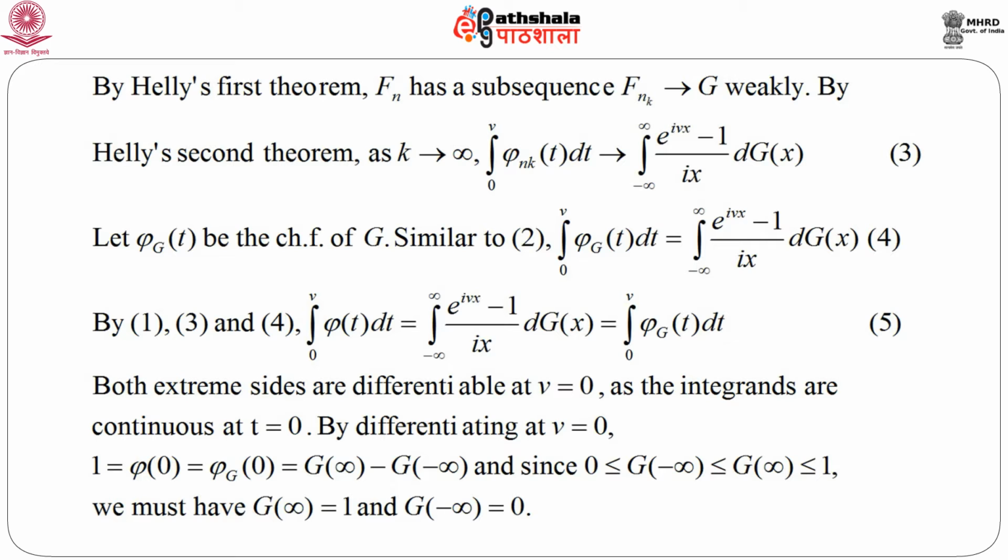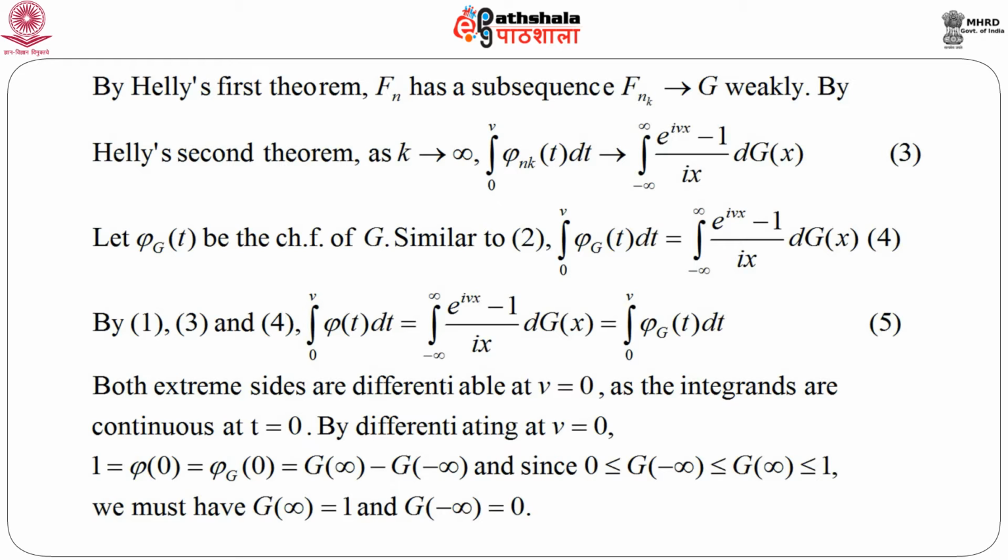Let small phi g t be the characteristic function of capital G. Now, similar to 2, that means the previous equation in the last page, the integral from 0 to v of phi g t dt equals, using the same trick of Fubini's theorem, the integral from minus infinity to infinity of (e to the power i v x minus 1) by i x into d g x.